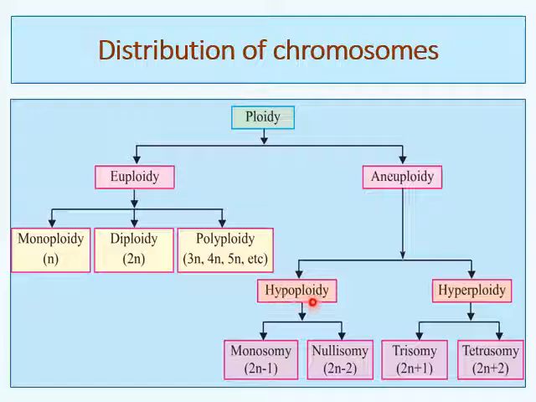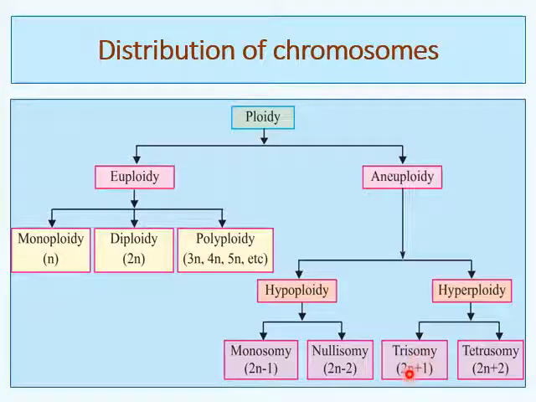Let us see hypoploidy. Hypoploidy has two types, monosomy and nullisomy. Monosomy means one chromosome less than the diploid set of chromosomes. Nullisomy means two chromosomes less than the diploid set. Then hyperploidy has two types, trisomy and tetrasomy.